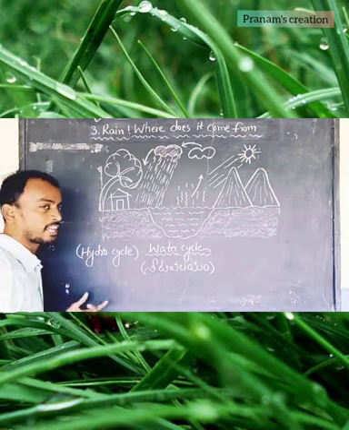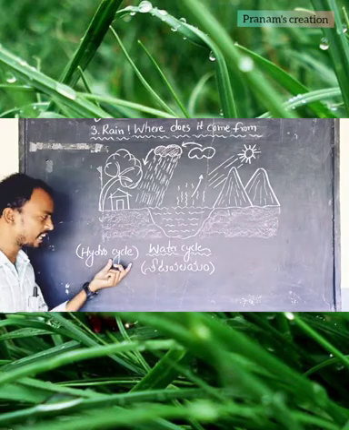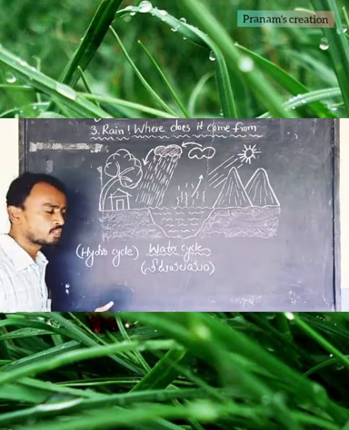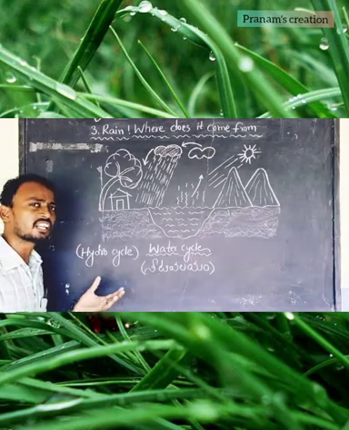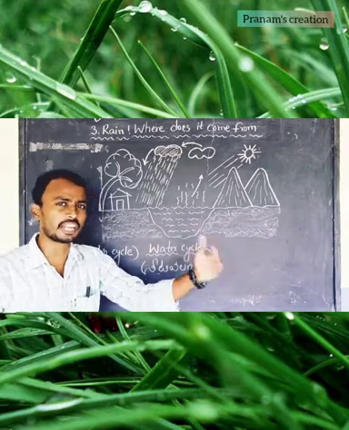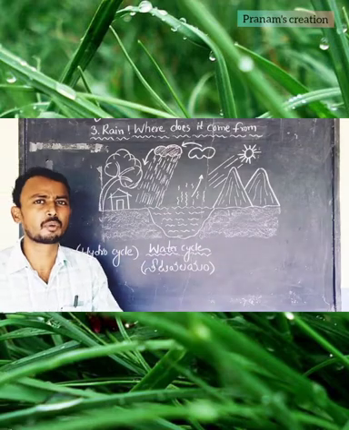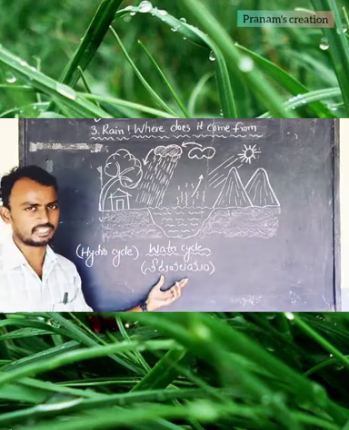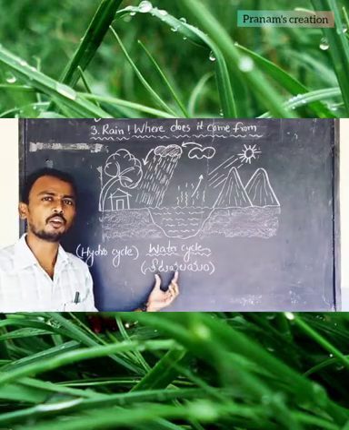Hydro means water, cycle means continuation process. So water conducting the continuation process, changing from one form to another form to give the rain, this phenomenon is called the water cycle.